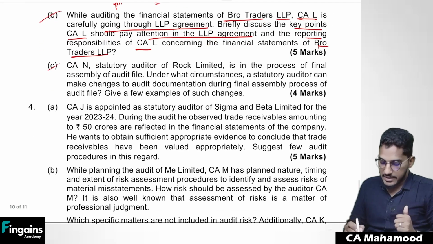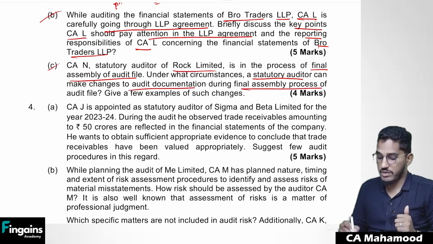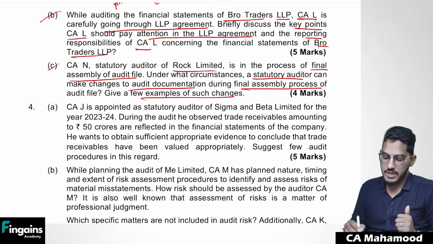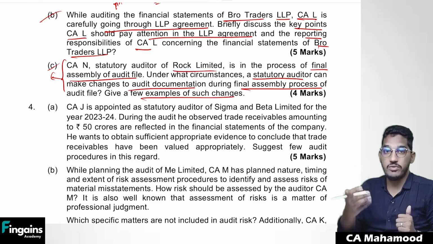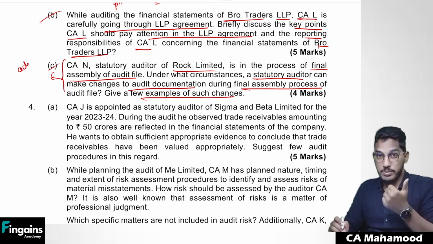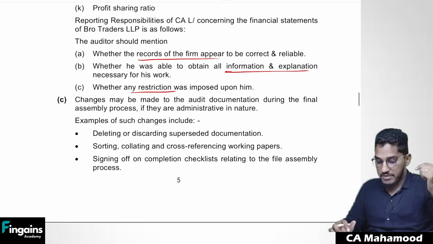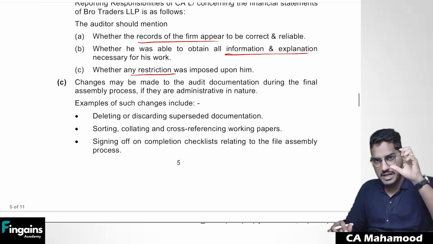Next. CAN, statutory auditor of Rock Limited, is in the process of final assembly of the audit file. Under what circumstances can a statutory auditor make changes to the audit documentation during the final assembly process of the audit file? Give a few examples of such changes. Nothing but what changes can be made to the audit documentation when assembly of the audit file is happening. We can make administrative changes like deleting duplicate documents, giving references to the working papers. So from that assembly of the audit file, that paragraph you have to write.